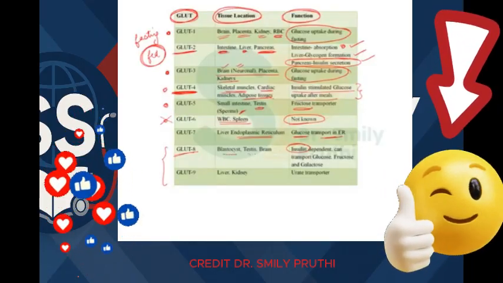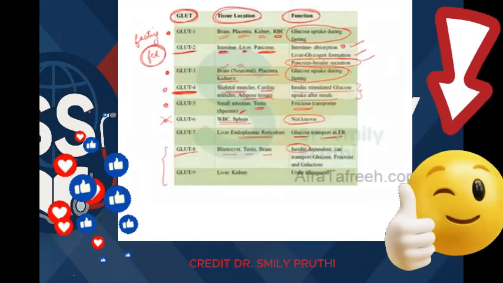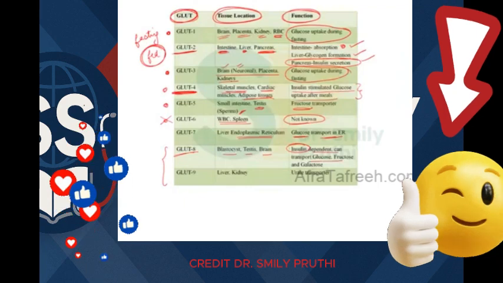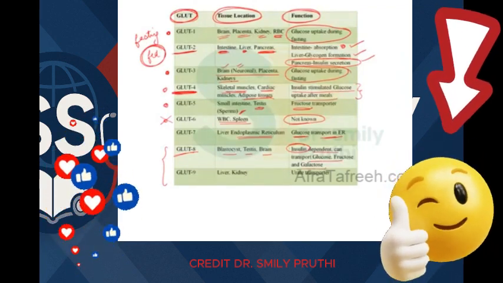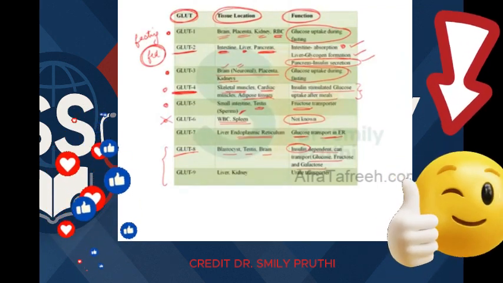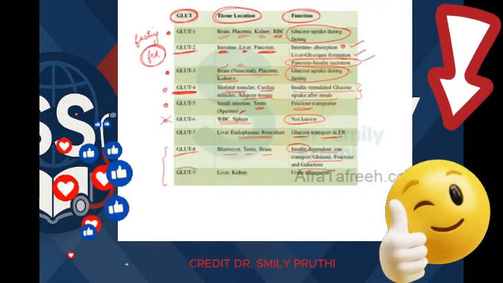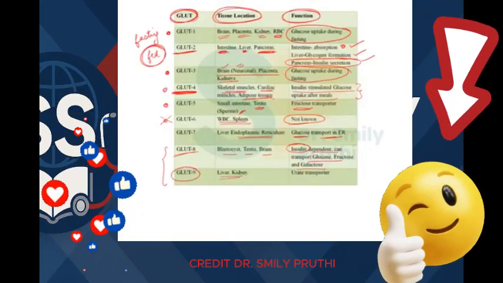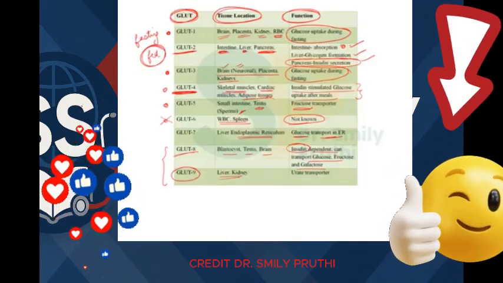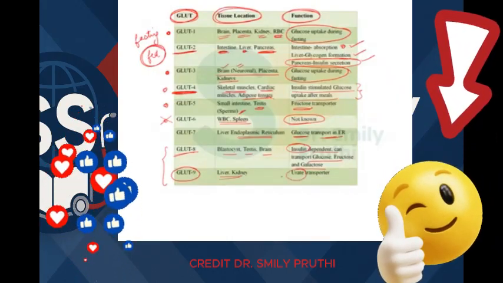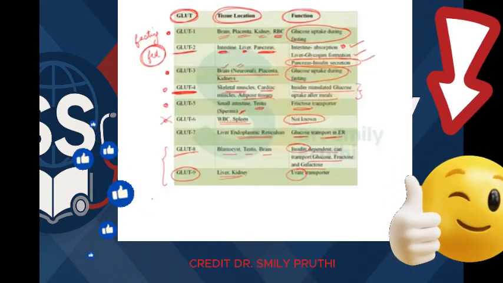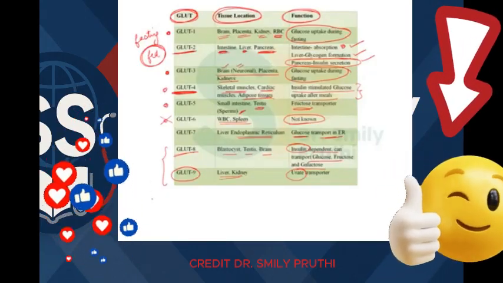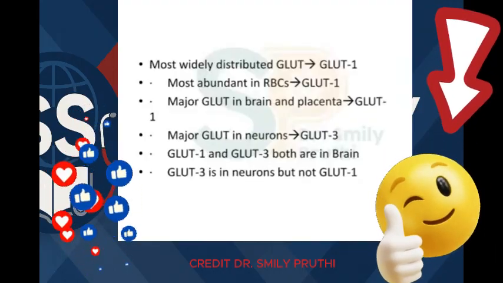GLUT8 is present in blastocyst, testis and brain, and it is insulin dependent, and it can transport glucose, fructose as well as galactose, right? The last one, GLUT9, is present in liver and kidney, and it is a urate transporter, right? So learn this table of GLUTs very nicely. It is a frequently asked topic in various exams. So let's quickly see these questions.